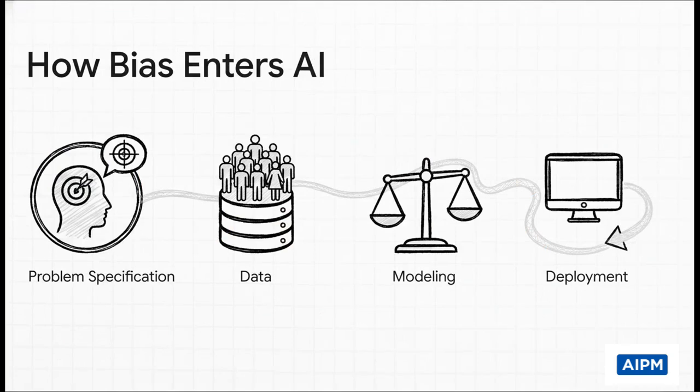This is so important because it shows that the problem goes way beyond just one bad data set. This kind of misalignment can creep in at every single step of the process. It can be in the very problem we decide to solve, it can be hidden in the data we use to train the model, it can be baked into the math we use to define fairness, and it can even get worse after it's released, creating these feedback loops that just reinforce the biases that already exist in our world.